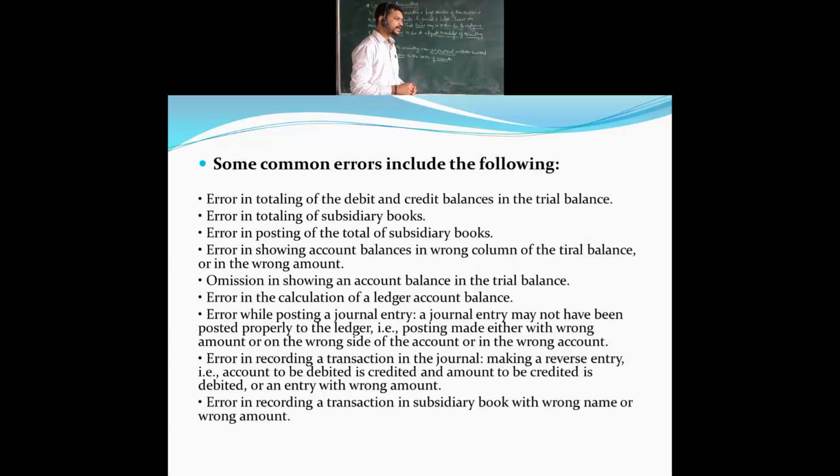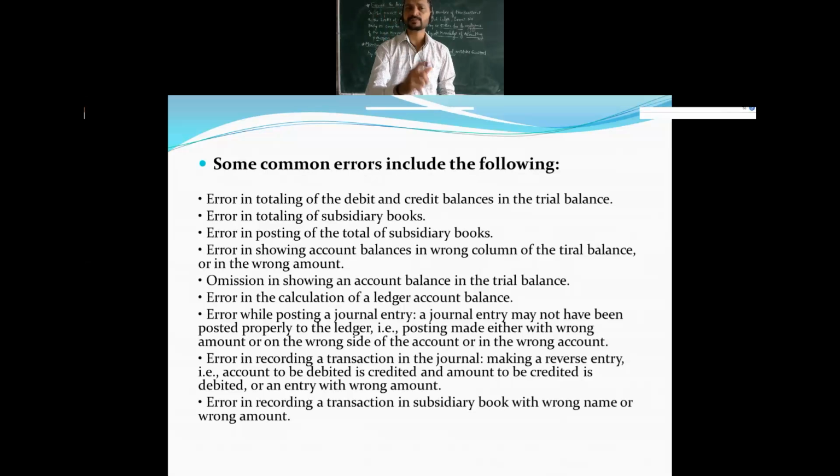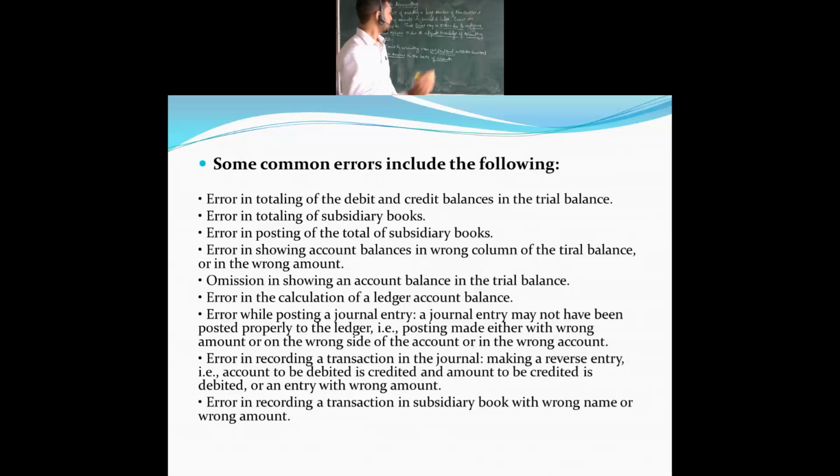Then error while preparing a journal entry. Even this is most important, the first part. When you maintain the books of account, the first entries which you make are none other than the journal entries. If you make mistakes in this journal entry, even the ledger account will get affected, and after that the trial balance will be affected. This is where the error occurs. So if this is correct, this will also be correct, then after this you come to the trial balance, and almost the trial balance will also be correct.